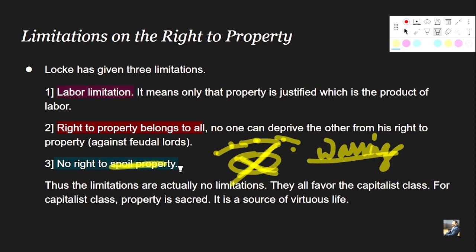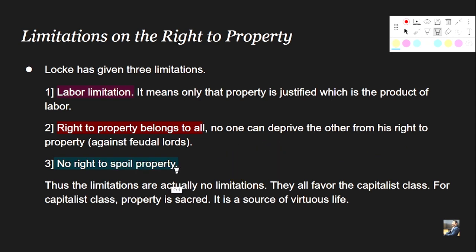So these are the three limitations put forward by whom? The great John Locke himself. Thus the limitations are actually no limitations. They all favor the capitalist class. For the capitalist class, property is sacred, it is the source of a virtuous life. This is our analysis.